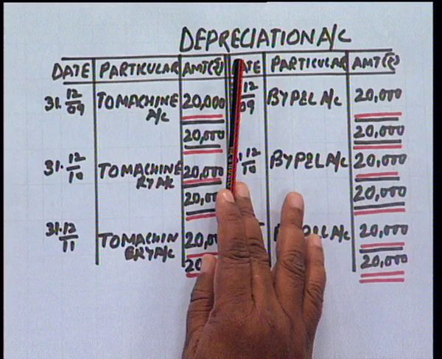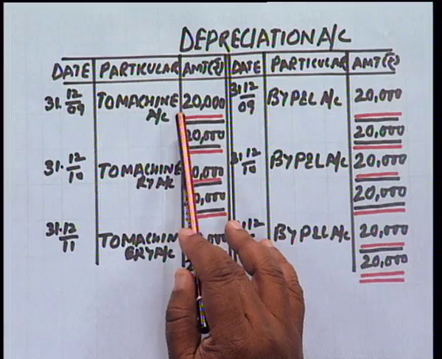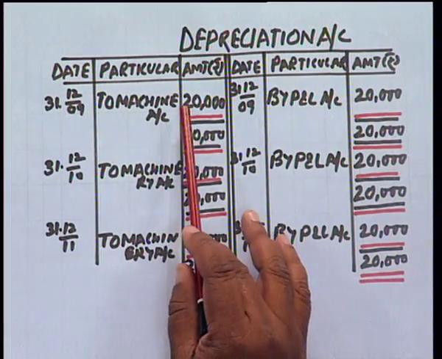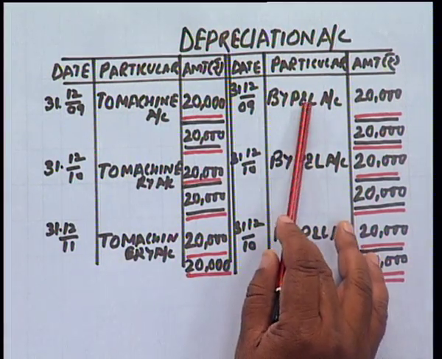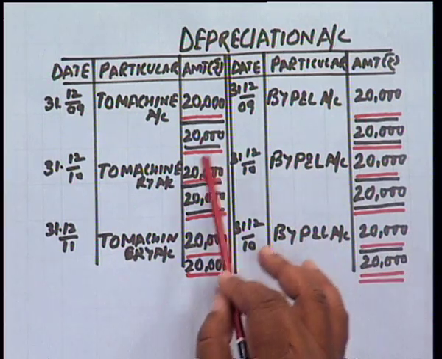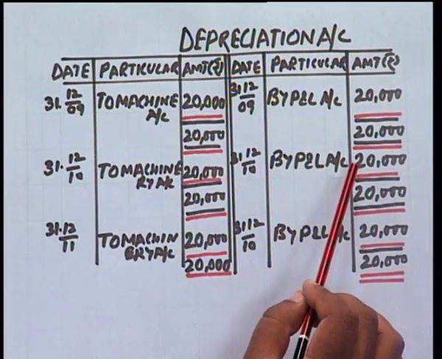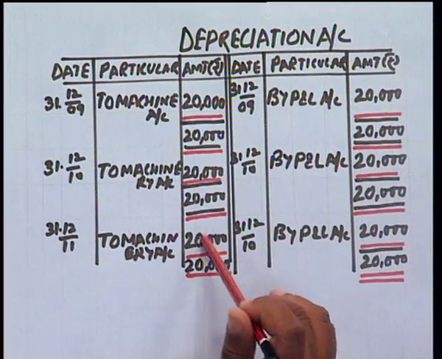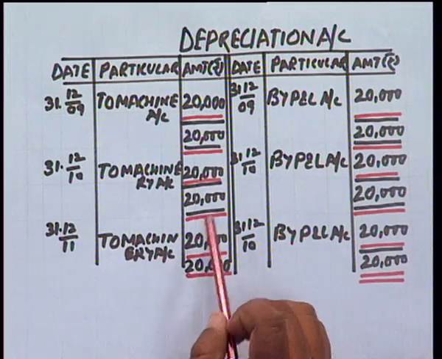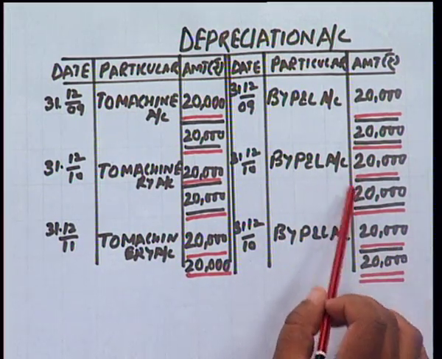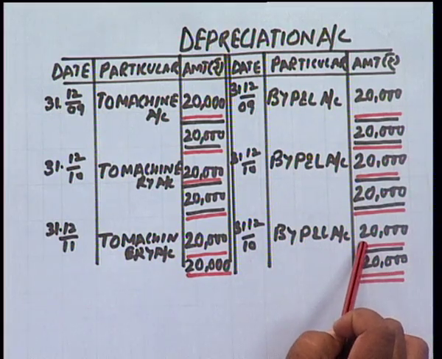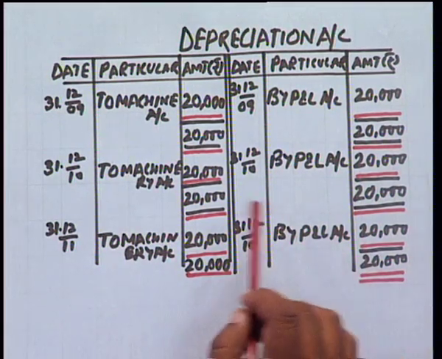Now let us see how we prepare the depreciation account. In the depreciation account, we are transferring the depreciation at the end of the year to machinery, and every year depreciation will be transferred to profit and loss account. So every year 20,000 rupees has been charged as depreciation, and all 20,000 of every year has been transferred to profit and loss account.